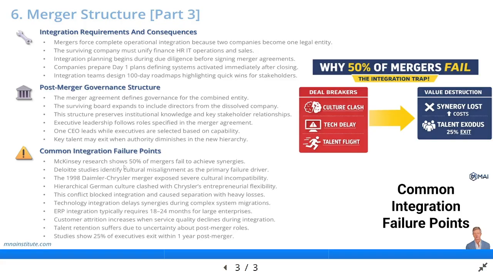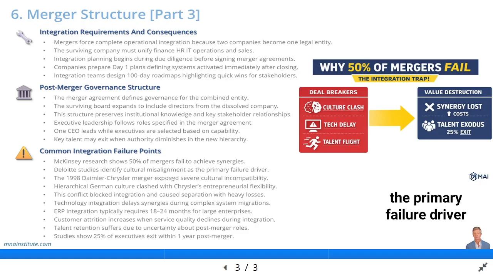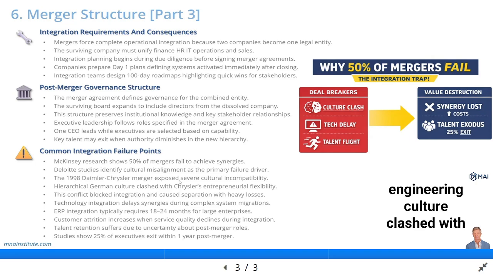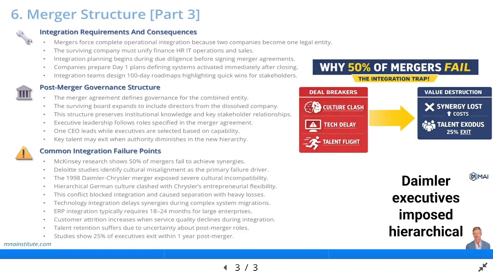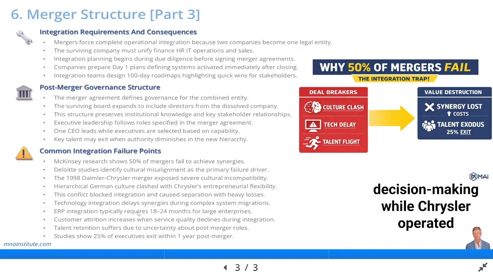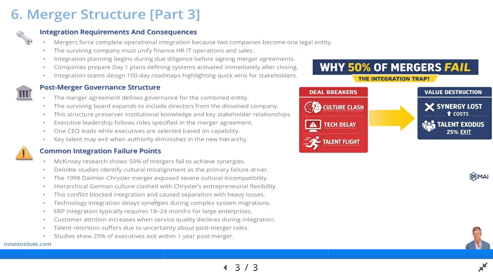Common integration failure points. McKinsey research shows that 50% of mergers fail to achieve projected synergies. Cultural misalignment ranks as the primary failure driver according to Deloitte post-merger studies. When Daimler merged with Chrysler in 1998, German engineering culture clashed with American automotive culture. Daimler executives imposed hierarchical decision-making, while Chrysler operated with entrepreneurial flexibility. This cultural conflict prevented effective integration and led to separation 9 years later with billions in losses.